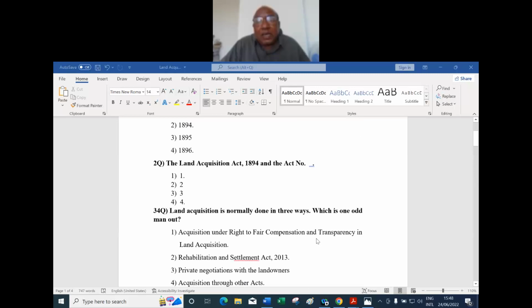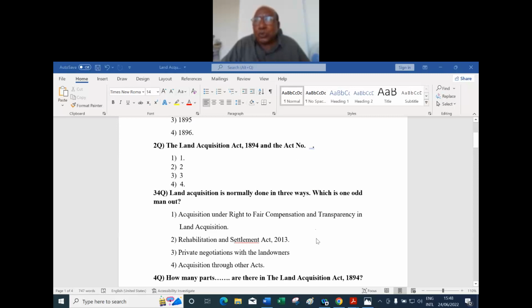Land acquisition is normally done in three ways. Which one is the odd man out? Either you say 2013 or 1894, the mode is the same. Number one, Right to Fair Compensation and Transparency in Land Acquisition. Number two, Rehabilitation and Resettlement Act 2013. Number three, private negotiation with the landowners. Number four, acquisition through other acts. Which one is the odd man out?